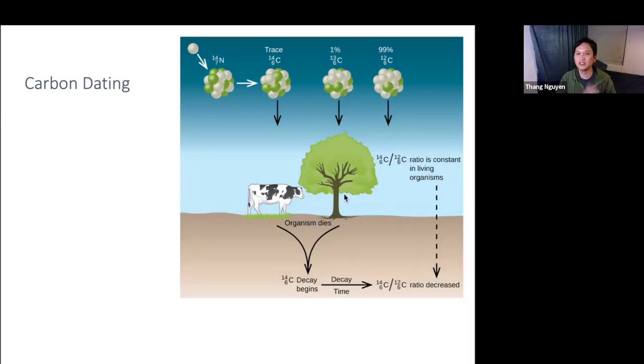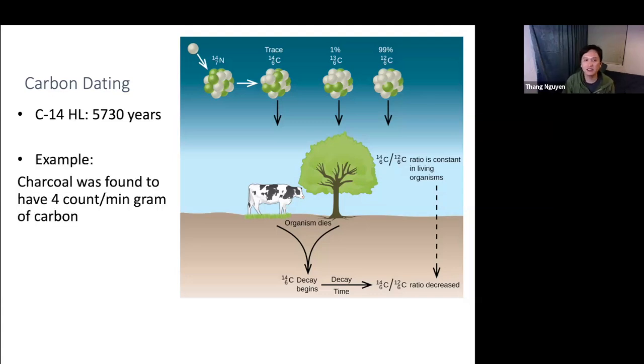Okay, and then you can do this also for animals, because the animals will eat the plants, so it will also incorporate this ratio of carbons into itself. And then when it dies, we can also carbon date it that way. Okay, so it works for basically all living things, or things that were once living. So let's do the application of that. And so here we have the fact that carbon-14 has a half-life of 5,730 years.